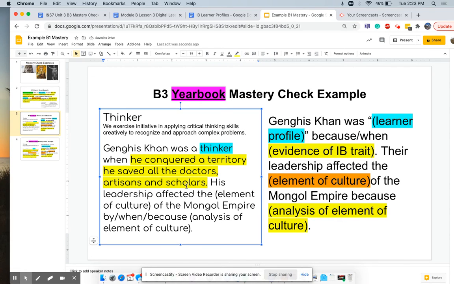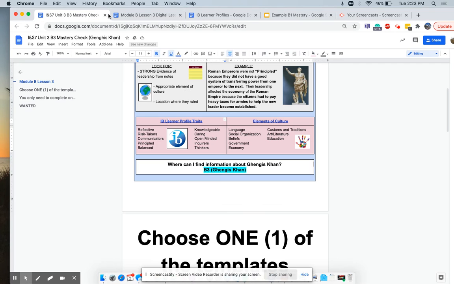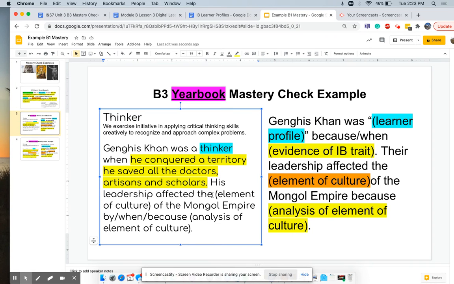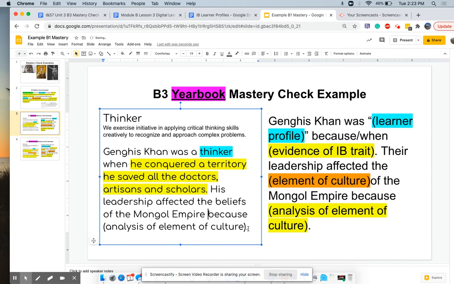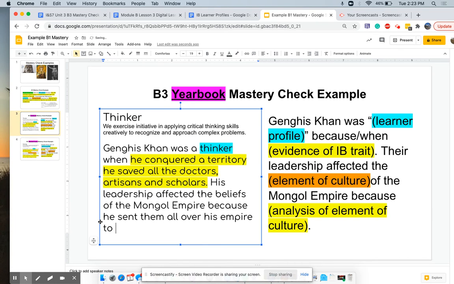So if we're talking about doctors, artisans, and scholars, I think what that would impact would be beliefs. And we're going to talk about why this impacted beliefs. So he saved them, but what did he do with these scholars and artisans after he saved them? Well, I'm going to say beliefs of the Mongol Empire, because what did he do with them? Well, he sent them all over his empire to share knowledge and spread ideas.